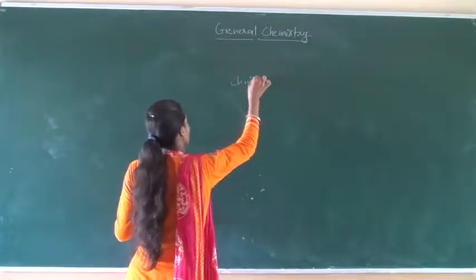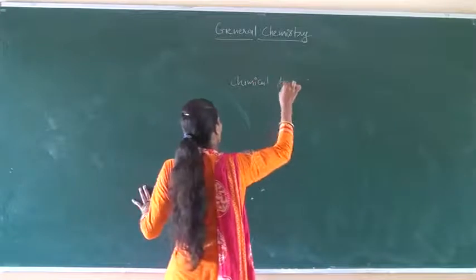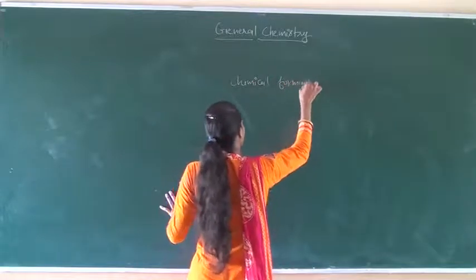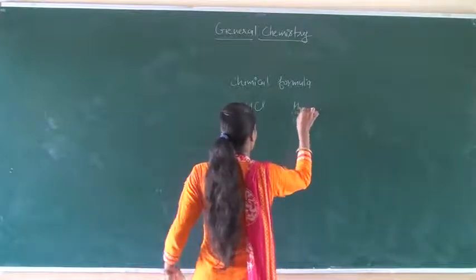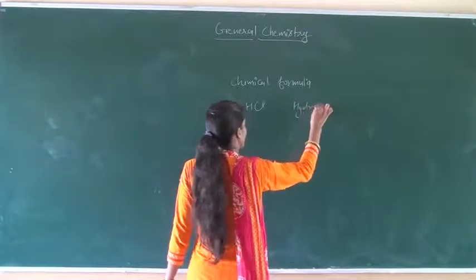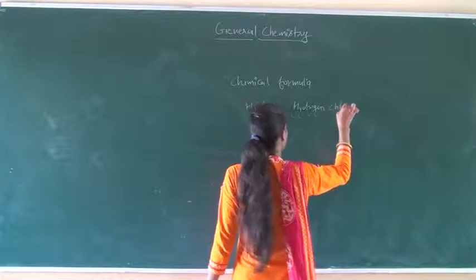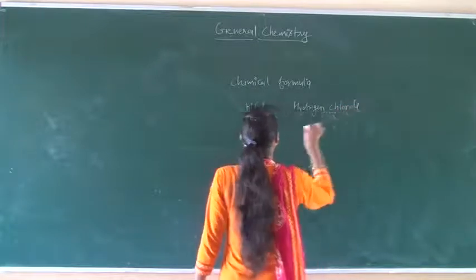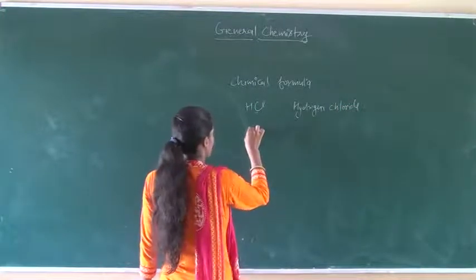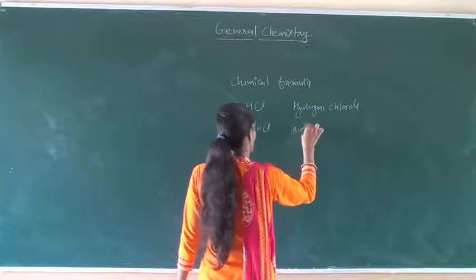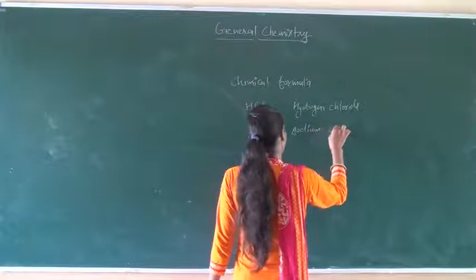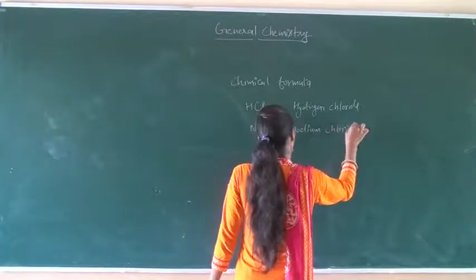For example, HCl, hydrogen chloride, and NaCl, sodium chloride.